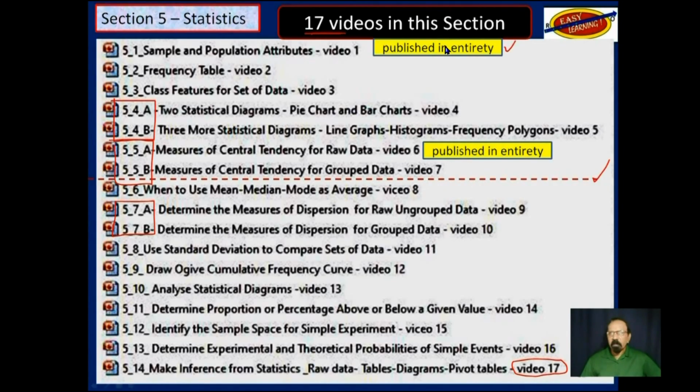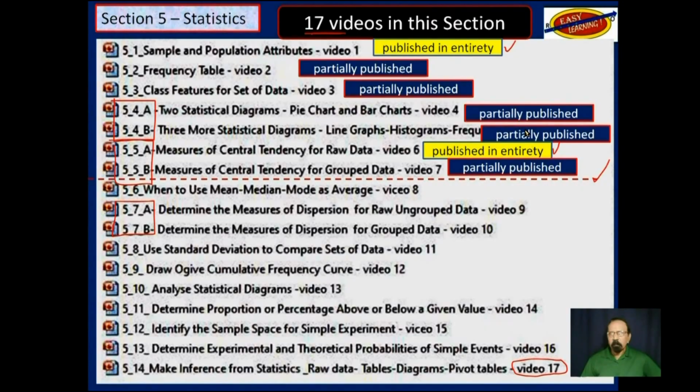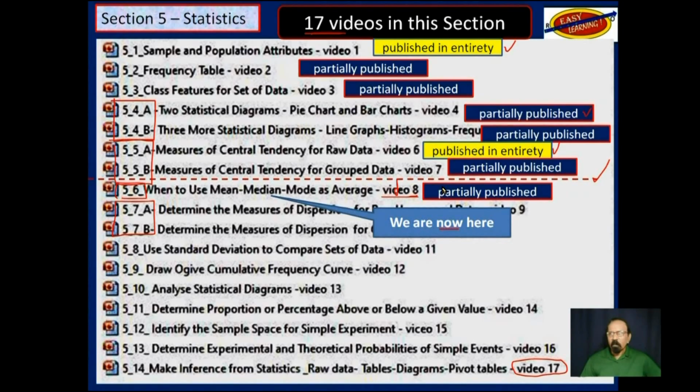These 2 have been published in their entirety. These others only partially published. And we are at objective 5.6, video 8. So we are now here. When I'm finished with this, it will be published partially only.